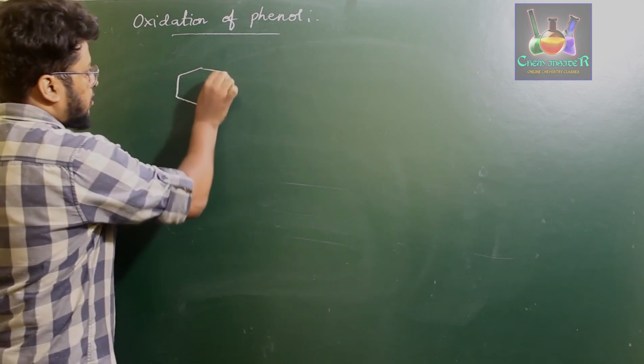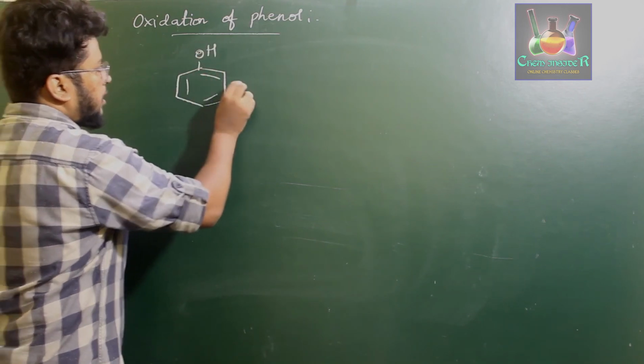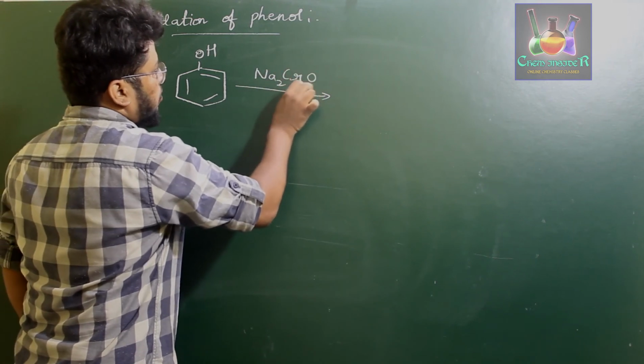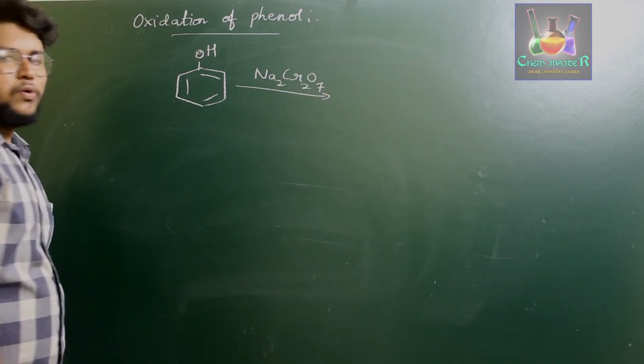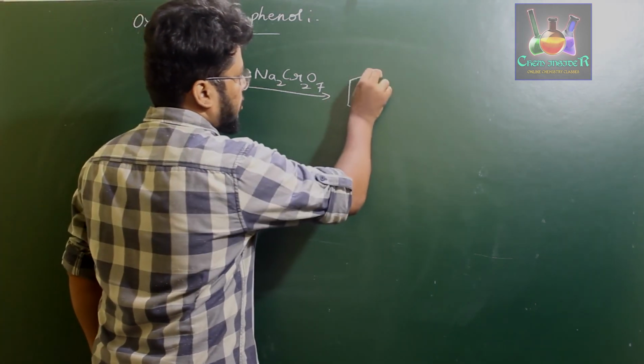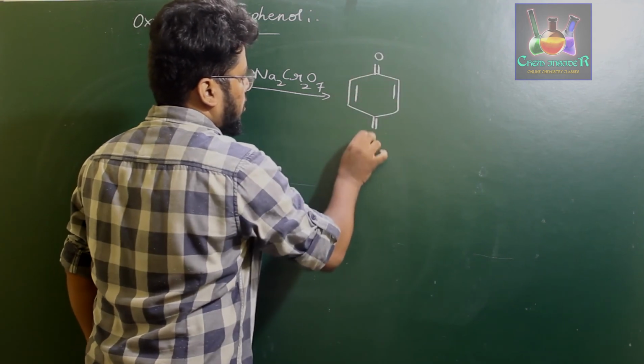When phenol is treated with sodium dichromate, that is Na2Cr2O7, it forms a conjugated enone that is called benzoquinone.